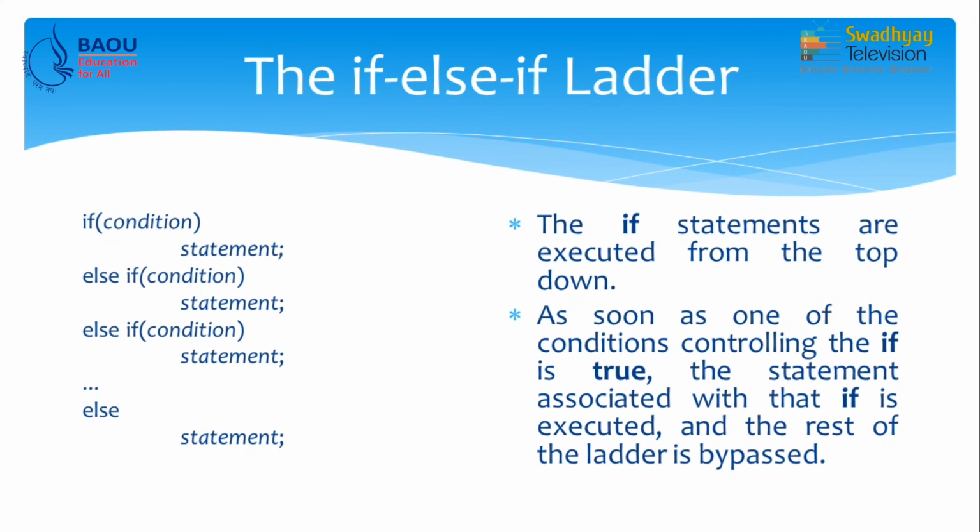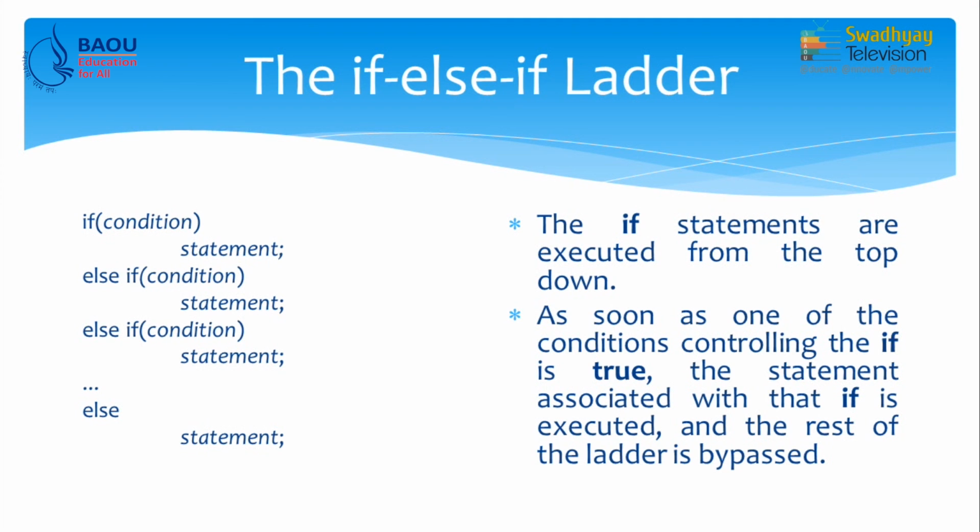The next form of if is the if else if ladder, which is multiple if conditions, but only one at a time is executed. The general form of if else if ladder is, first we write down the if condition, if it is true then the statement associated with it is executed.